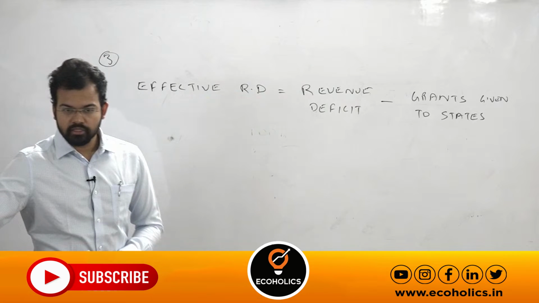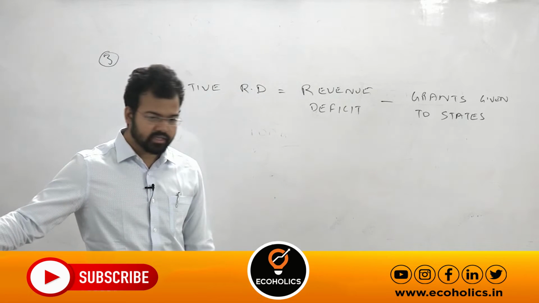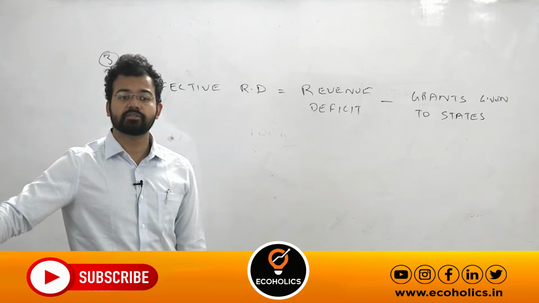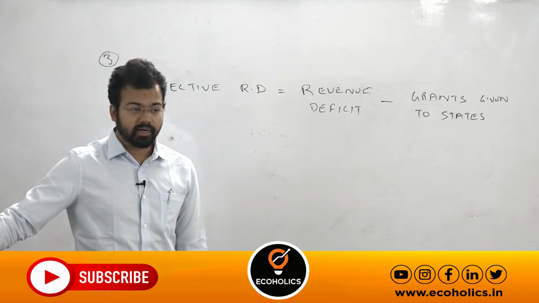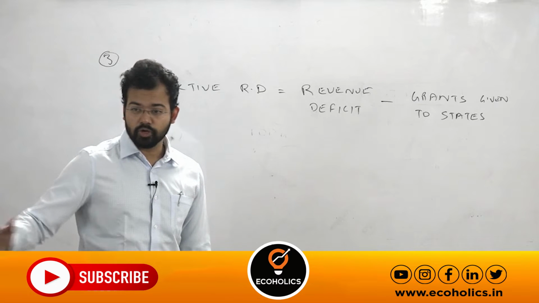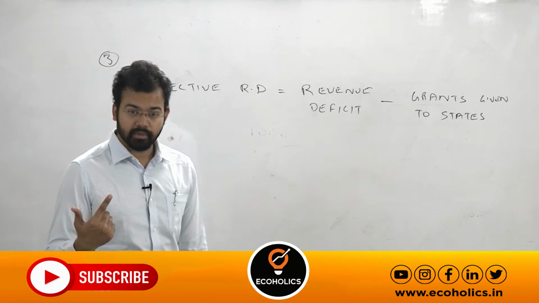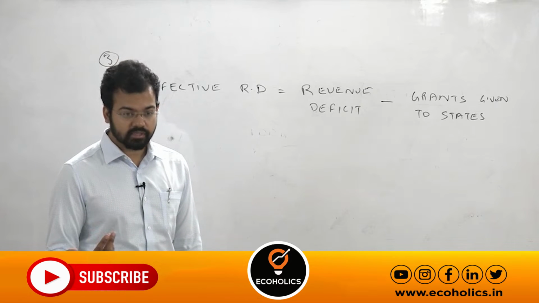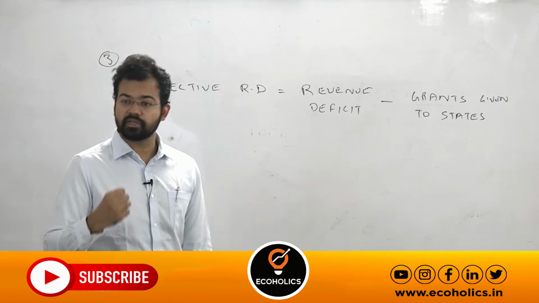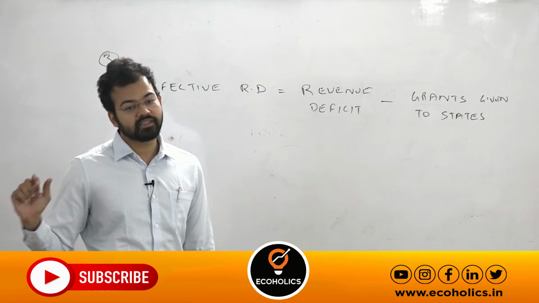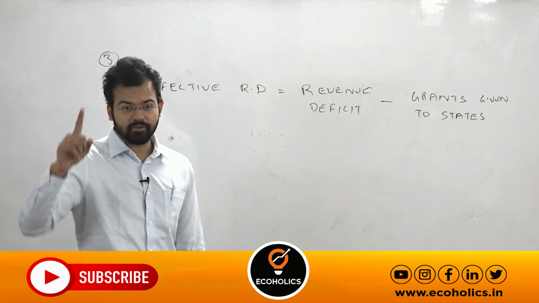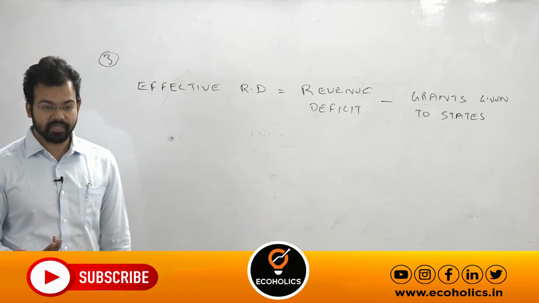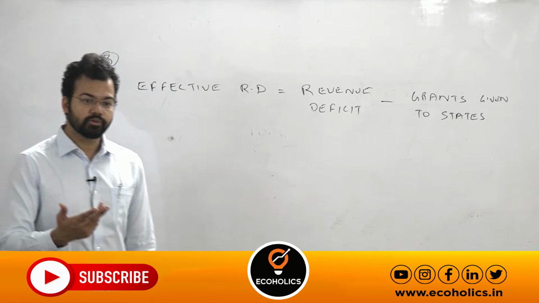Getting my point? Suppose you have received certain kind of grant, like universal basic income is a grant. That is the revenue expenditure for the government of India. But suppose for example, you do not require universal basic income, but you are receiving it. So 10,000 per year, that's the approximation. So suppose you are receiving 10,000 per year, you are making one fixed deposit of that 10,000. So for central government, that is revenue expenditure because it comes under the category of subsidy. But for you, you are creating asset.